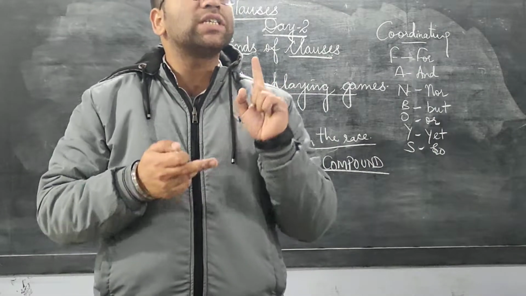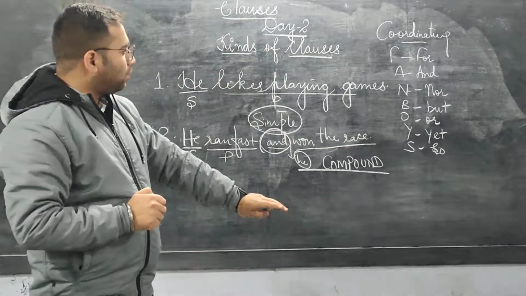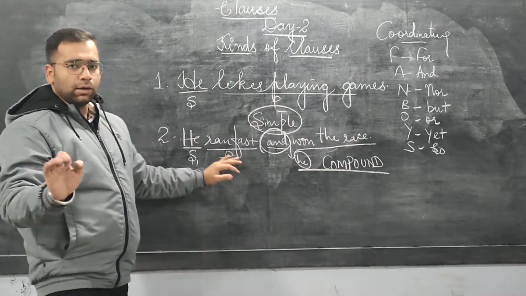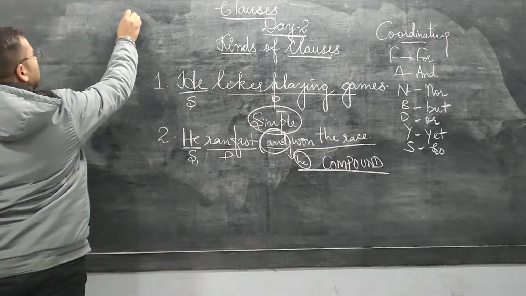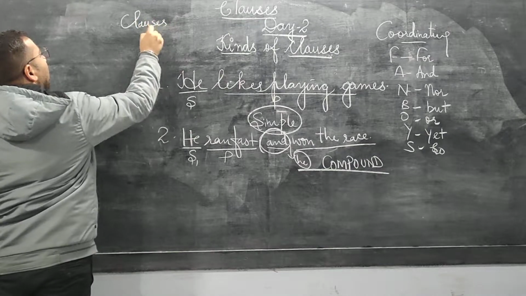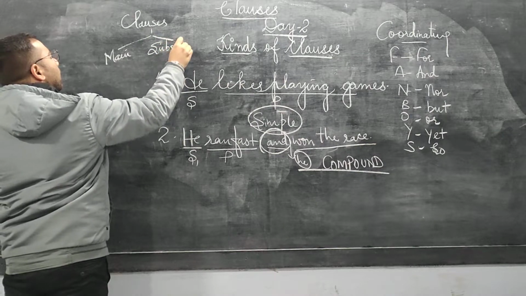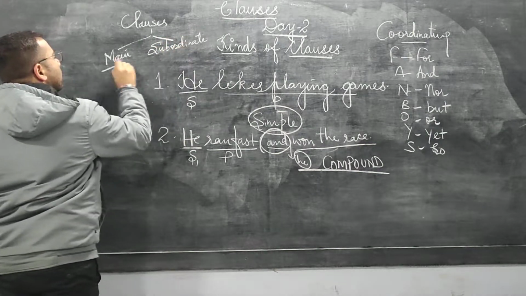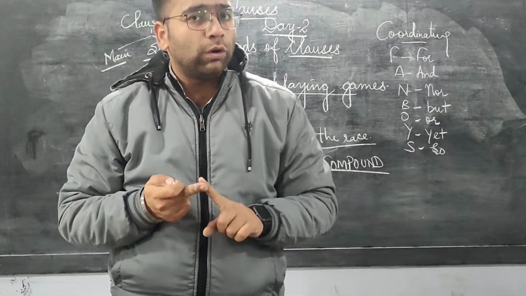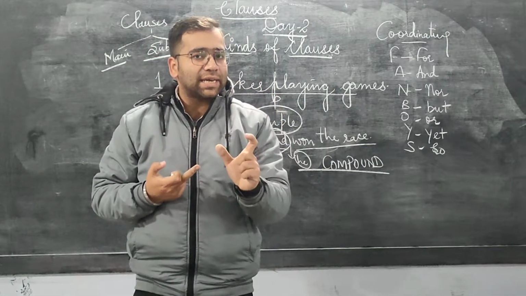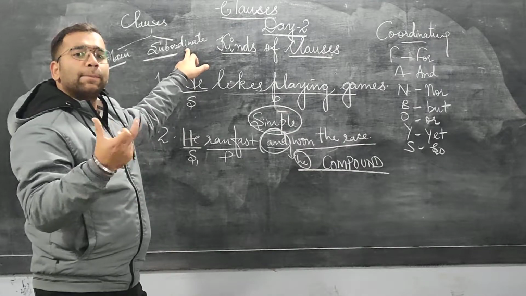And the sentence which is compound in nature will comprise two clauses and both the clauses will be main. Clauses are basically of two kinds, main and subordinate. A main clause is something which can stand on its own. A main clause can convey its complete sense, whereas a subordinate clause is something that depends on the main part.